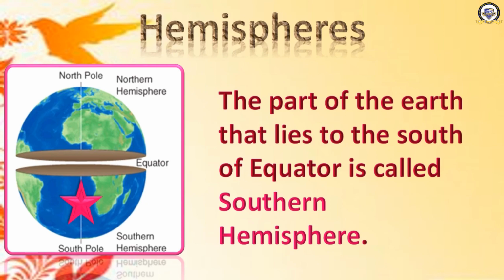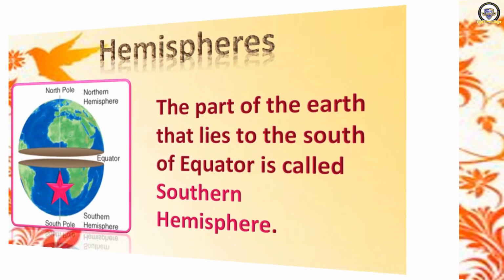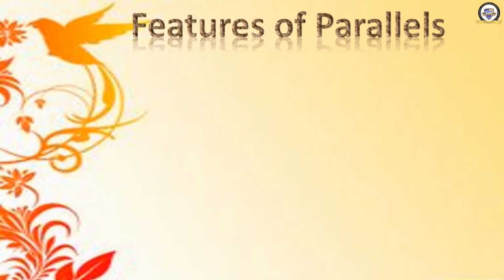Okay, so you have learned about parallels, then the axis of the earth, then the two poles of the earth, then lines of latitude or the parallels. Yes or no? Yes. And I told you that the equator divides the earth into two equal halves, and that is the largest parallel, the longest parallel. The top part divided by the equator is known as the northern hemisphere. The bottom part is known as the southern hemisphere.